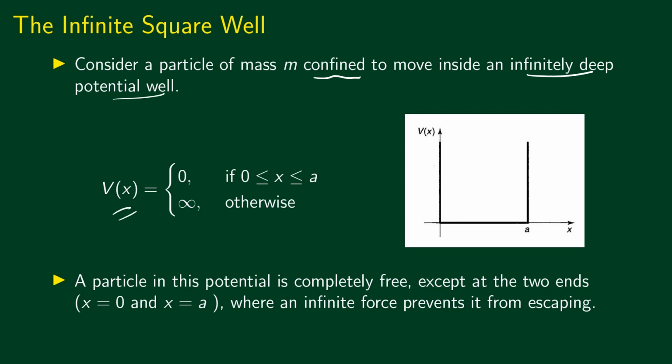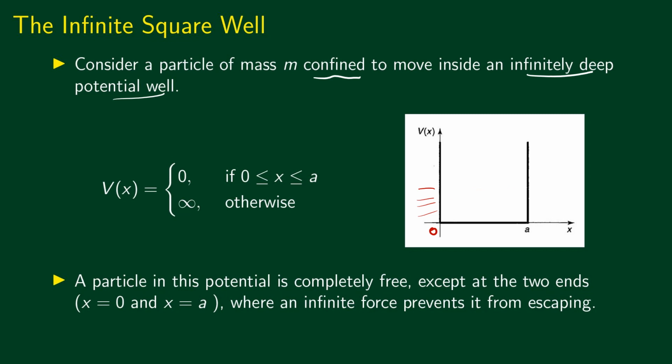This means that the potential is zero inside this region, between x equal to 0 and x equal to a. So inside this region, the potential is 0, but everywhere else outside this region, the potential is infinite. Okay, so this is the specification for an infinite square well potential. It's 0 inside. Inside it behaves like a free particle, but it cannot go outside because the potential is infinite. It needs infinite energy to get out of this potential well.